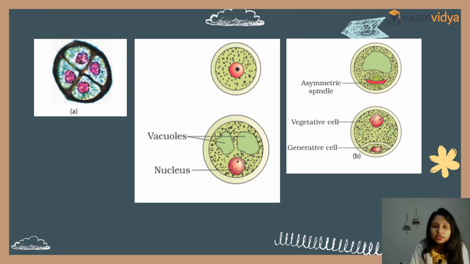This is the pollen grain, this is the vacuole, and this is the nucleus. This is asymmetrical, the spindle is formed, and after that it forms into different cells, that is the vegetative cell and the generative cell. Clear?